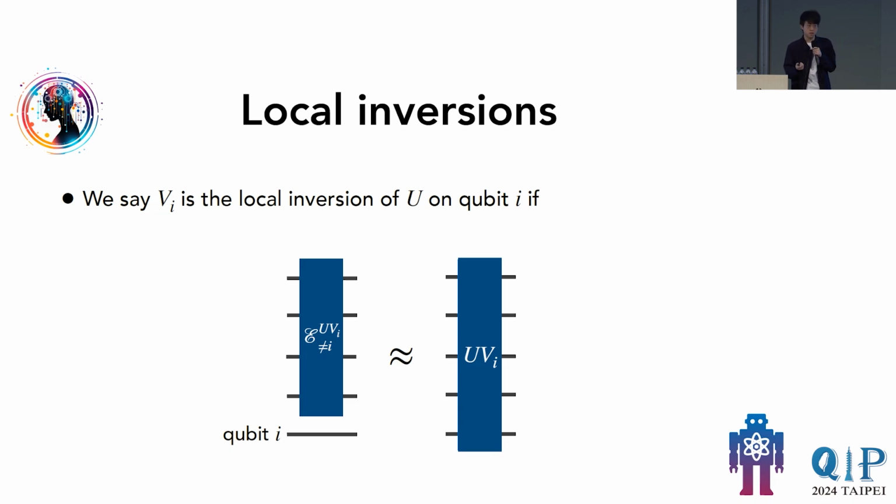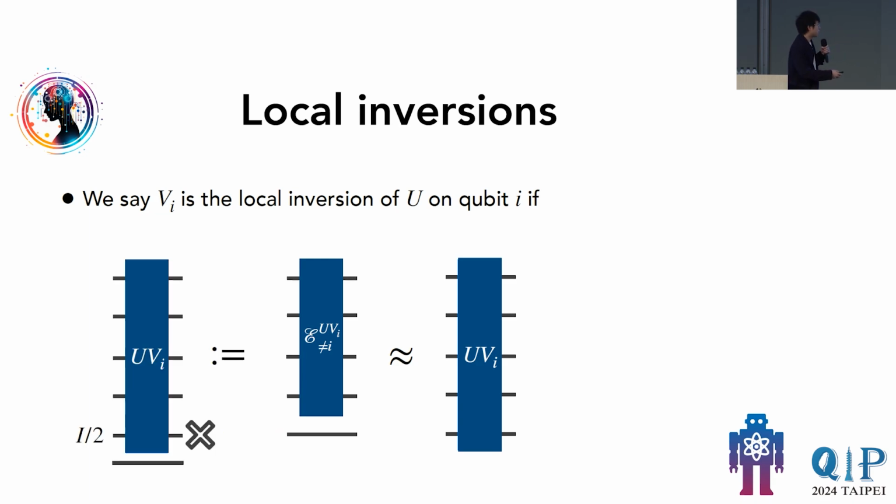It could be, say, the diamond distance, or an average case distance like average gate fidelity, or some other distance. More precisely, we consider the channel acting on the n-1 qubits to be the reduced channel of UVi. That is, we look at UVi, and for the ith qubit, we put in a maximally mixed state, and then we trace out the ith qubit. So you want this left-hand side object to be approximately equal to UVi, and that's what we mean by Vi being a local inversion. On a very high level, it just means that when we compose U and Vi, qubit i will be acting as identity.